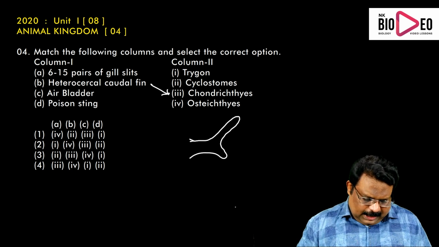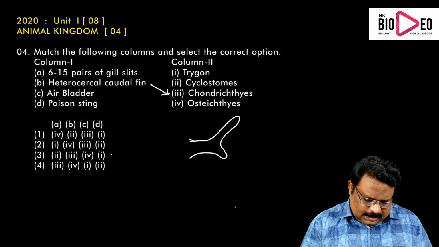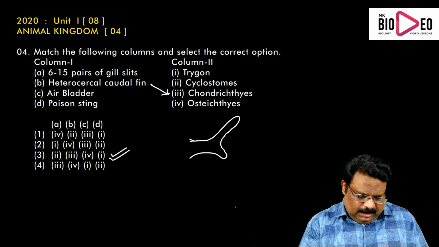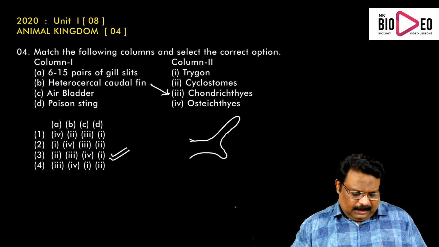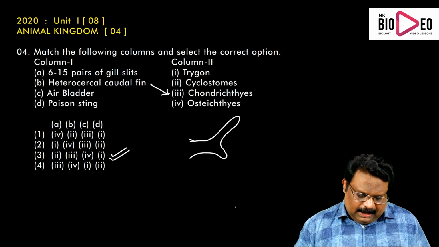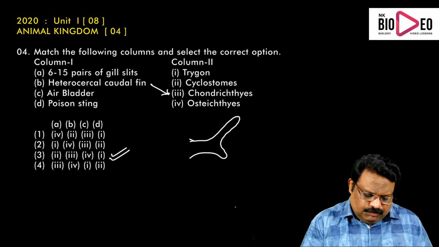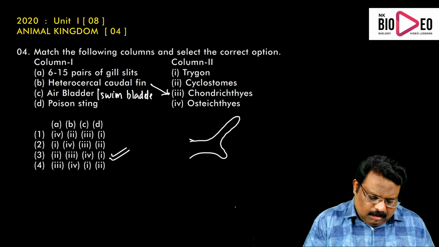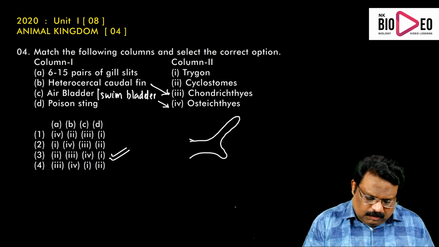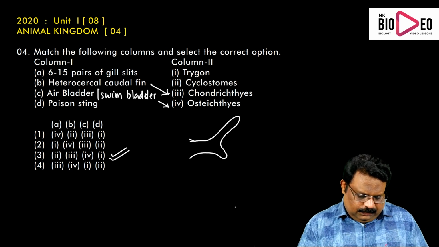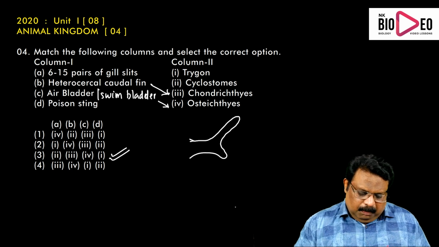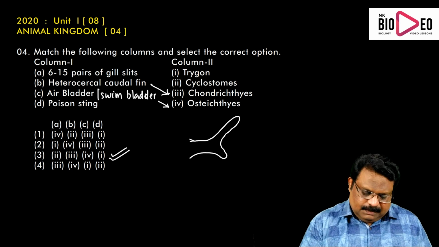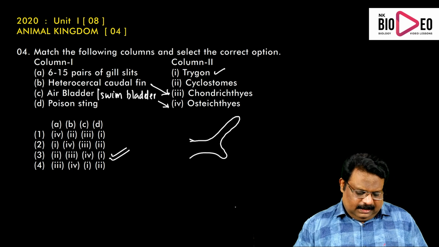B3 is present only in the third choice. Again, air bladder or swim bladder is present only in bony fishes, Osteichthyes. C4. Poison sting is present in Trygon.